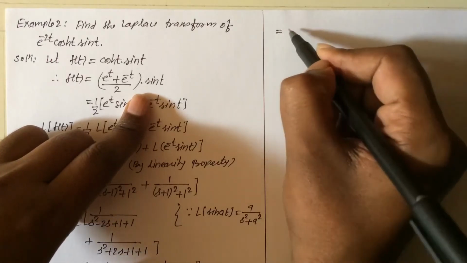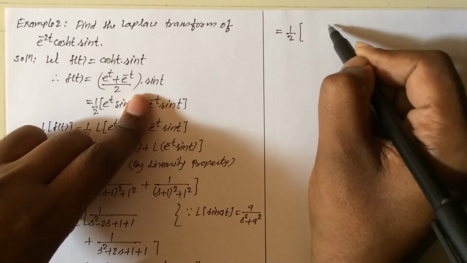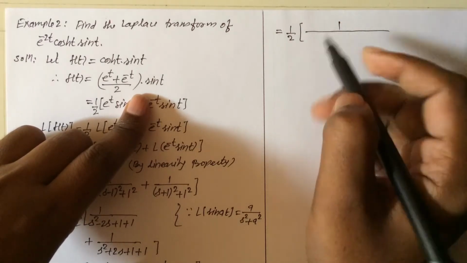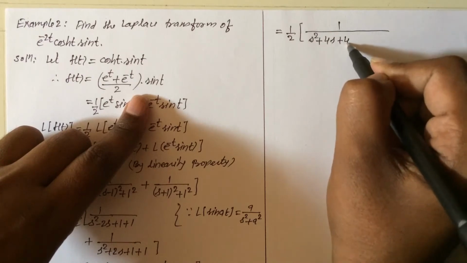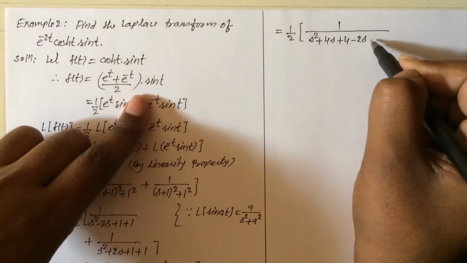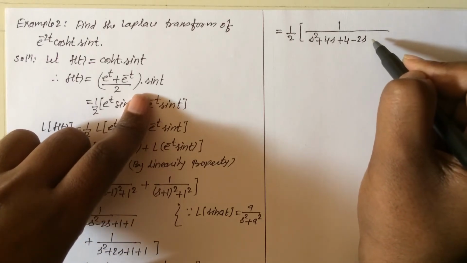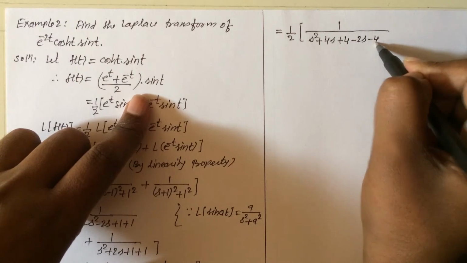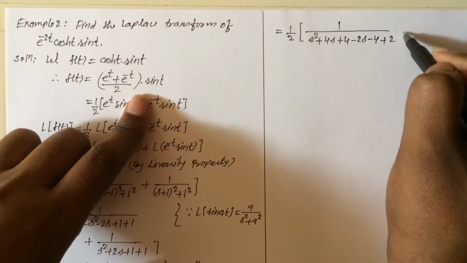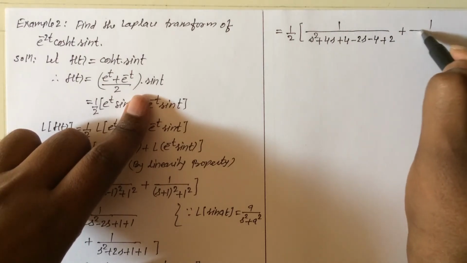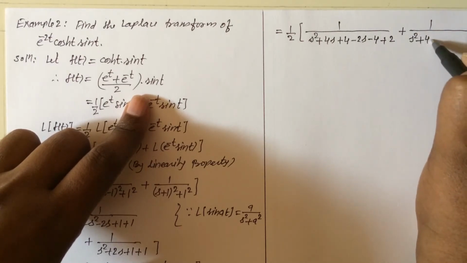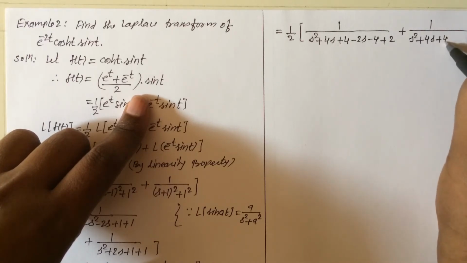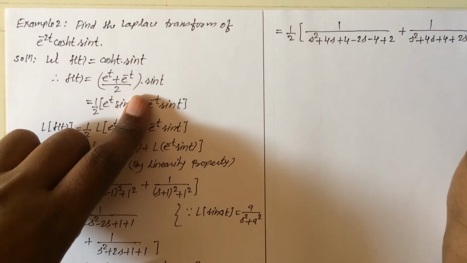So this equal to 1 by 2 in bracket 1 upon, I am opening the denominator, s square plus 4s plus 4 minus 2s minus 4 plus 2, then the second term plus 1 upon, open this bracket, s square plus 4s plus 4, then plus 2s plus 4 plus 2.